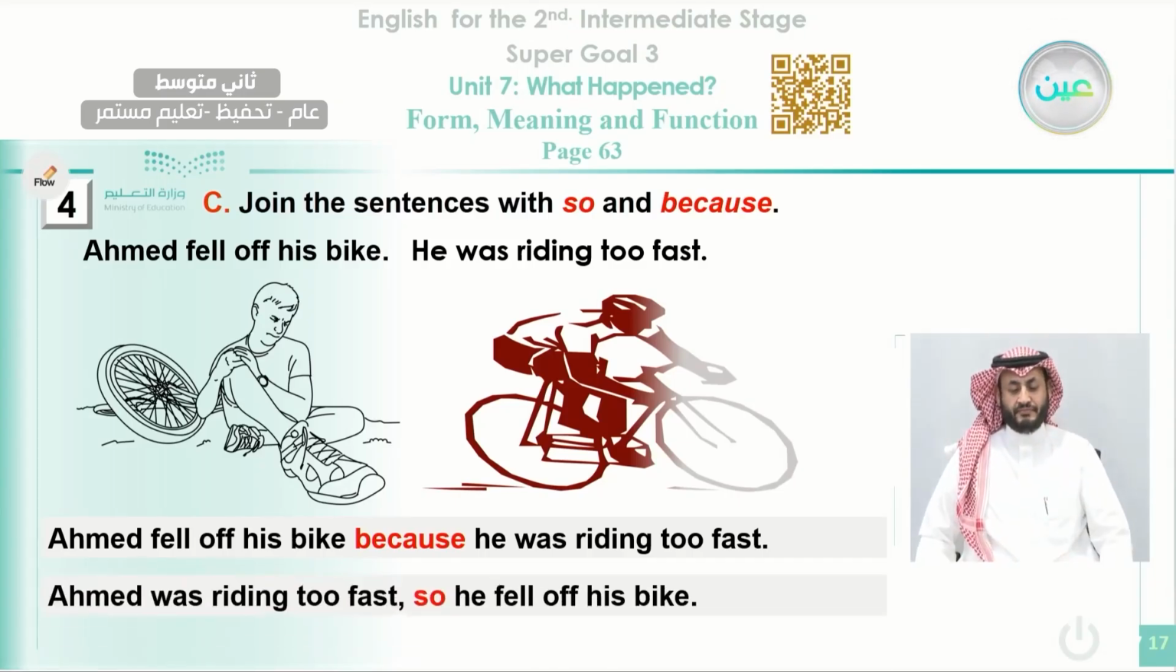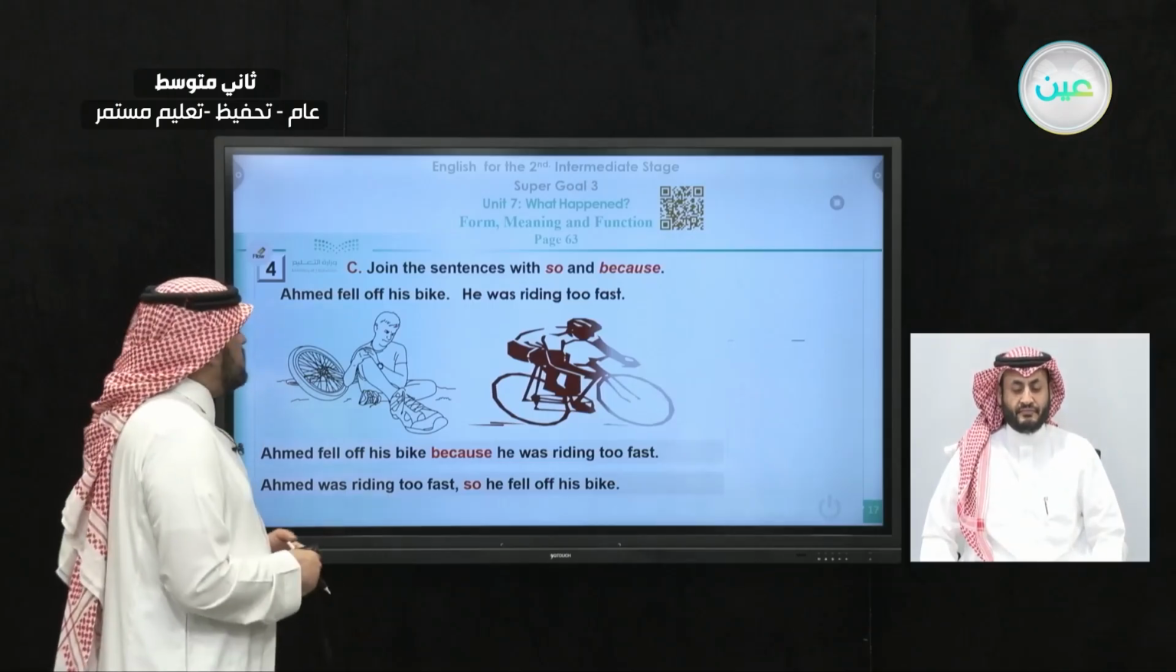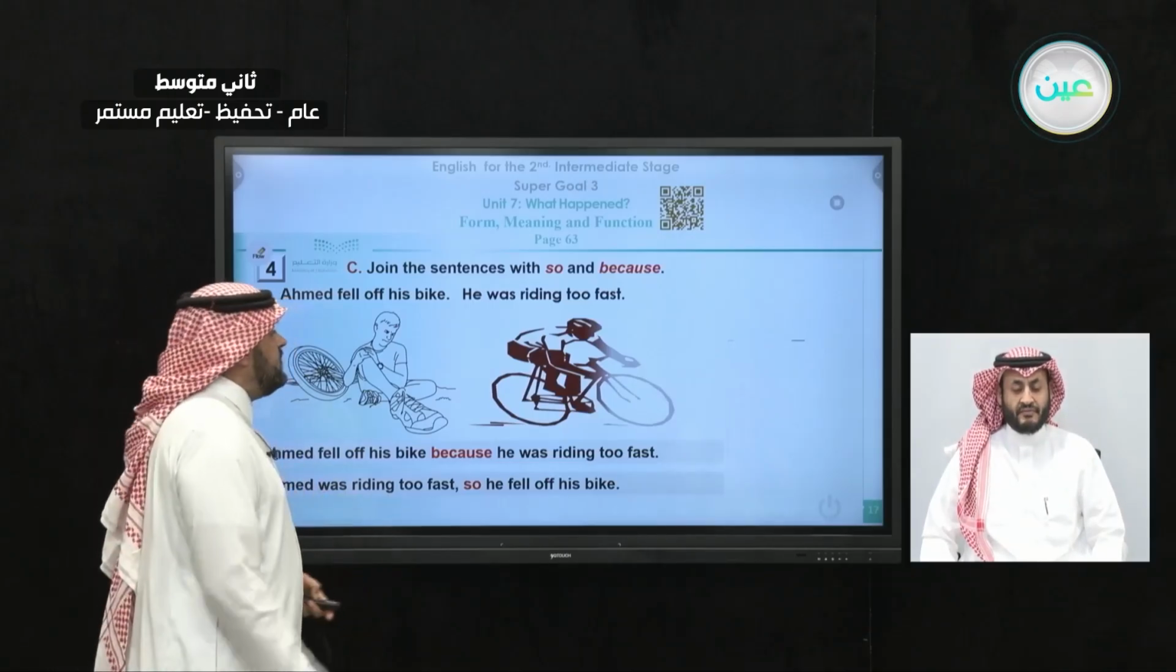Okay. To use so, as a result, Ahmed was riding too fast, so he fell off his bike. What happened after riding too fast? Ahmed fell off his bike.